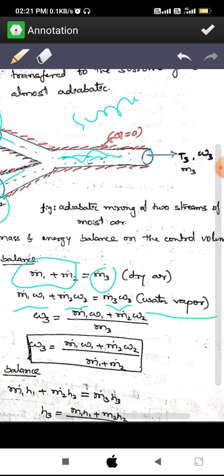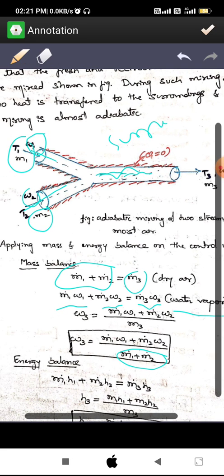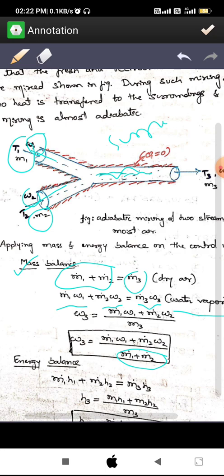Omega 3 is equal to the sum of these two, m1 omega 1 plus m2 omega 2, divided by m3, the mass of the mixture. In place of m3 I write m1 plus m2, from the law of conservation of mass, that is the mass balance. Understood?